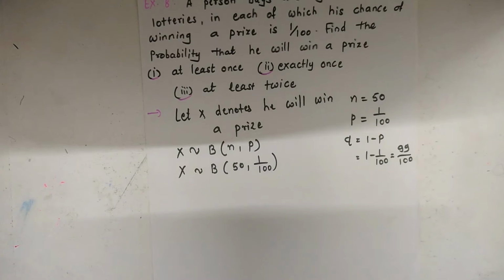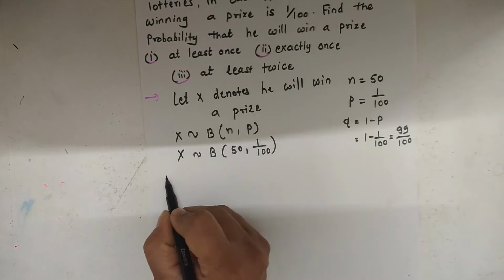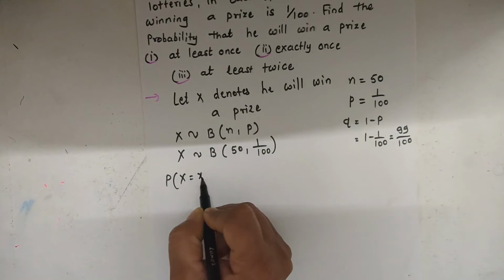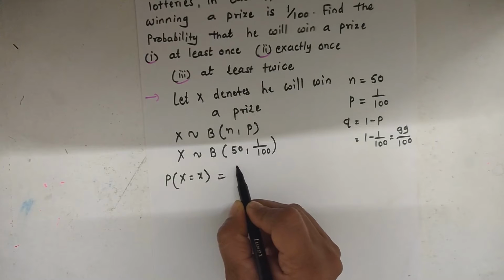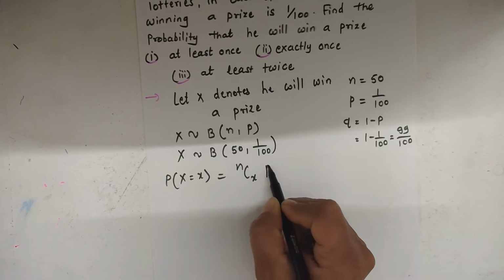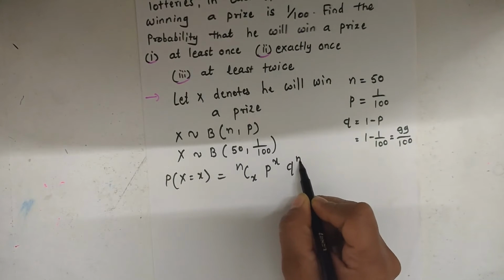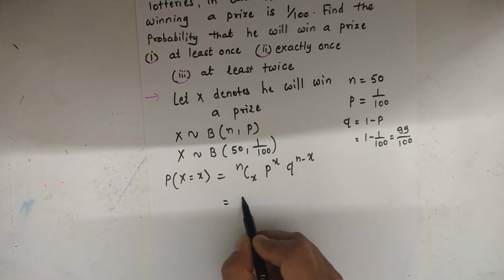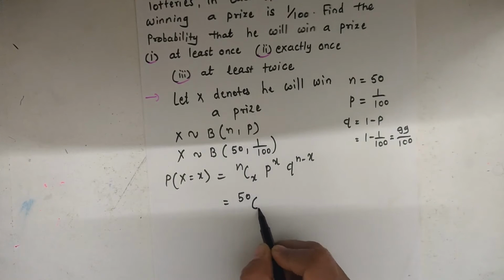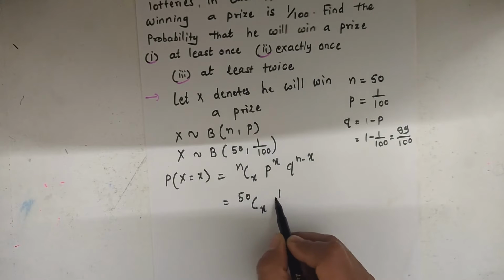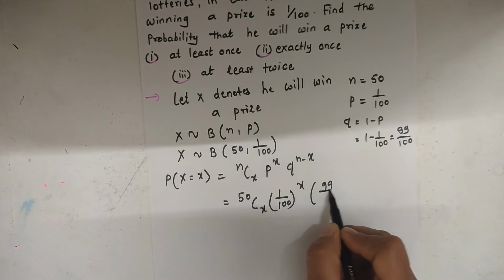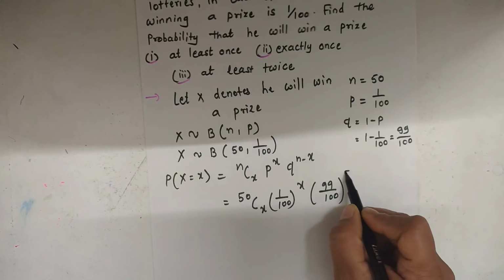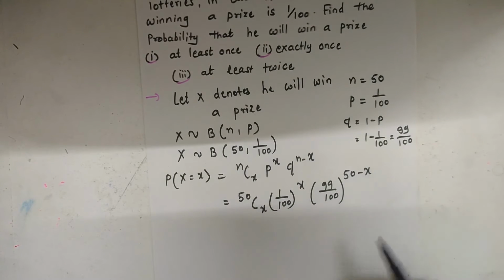And using the binomial distribution formula, the probability for x is equal to x is given by nCx p raised to x into q raised to n minus x. Here n is 50, so we can write 50Cx, p is 1 upon 100 raised to x, and q is 99 by 100 raised to 50 minus x.